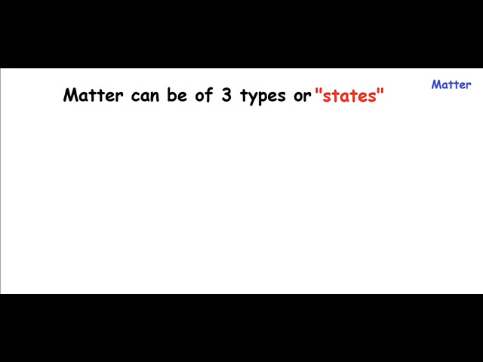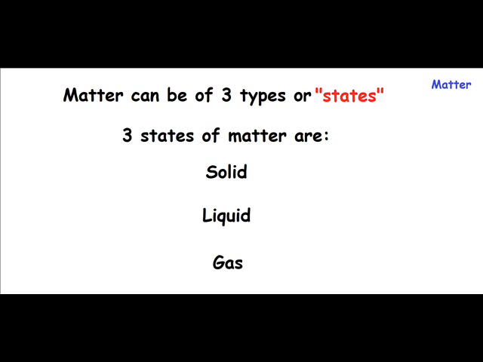Now matter can be of three types, but we never say types, we always say state. So we say matter can be of three states. So what are the three states of matter? The three states of matter are solid, liquid and gas.